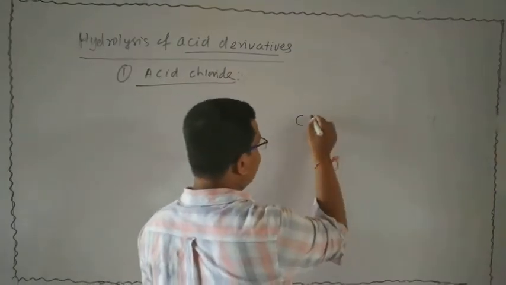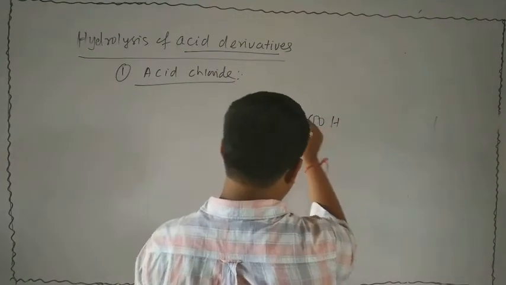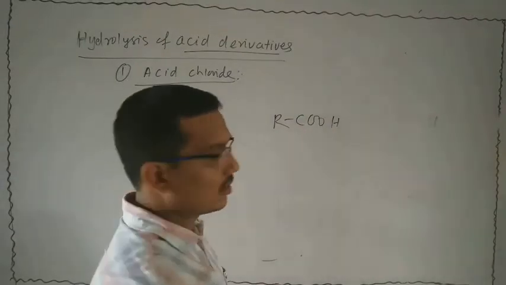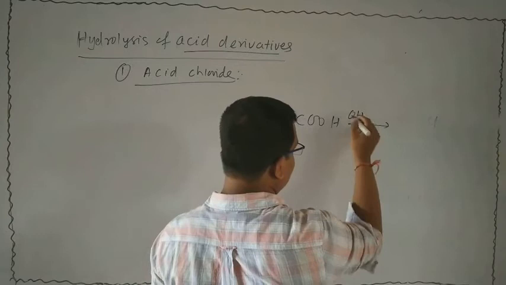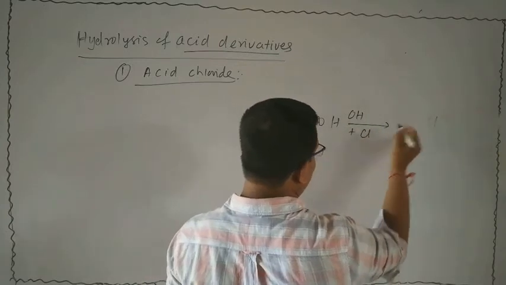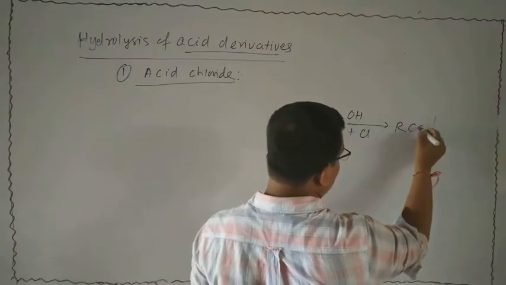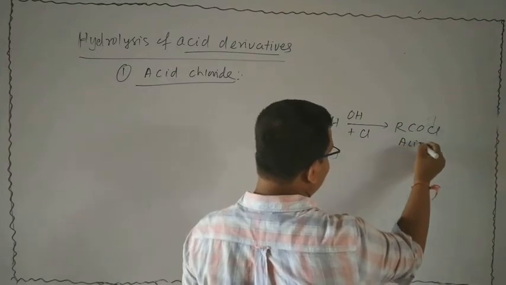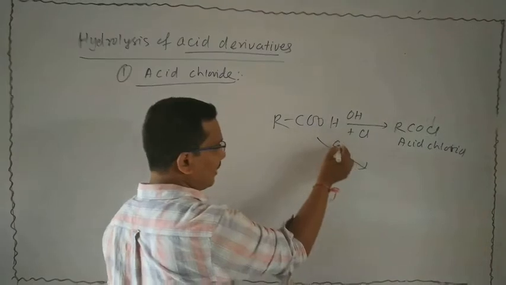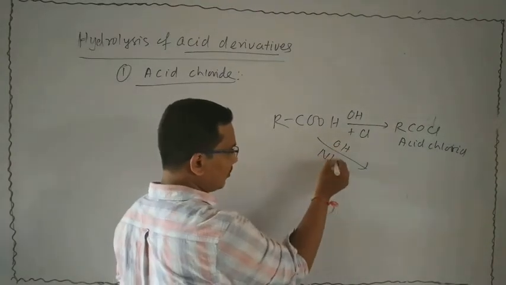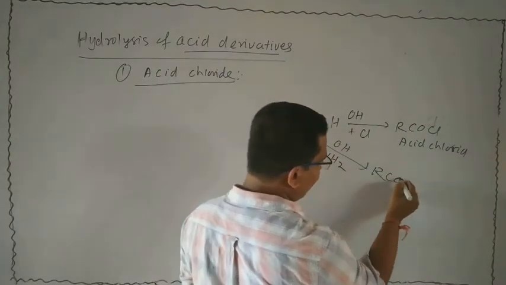We know that carboxylic acid is RCOOH, the general representation. Remove the OH and add, suppose, chlorine, and that gives RCOCl. That is the acid chloride. Suppose we remove OH and join NH2, that gives RCONH2.